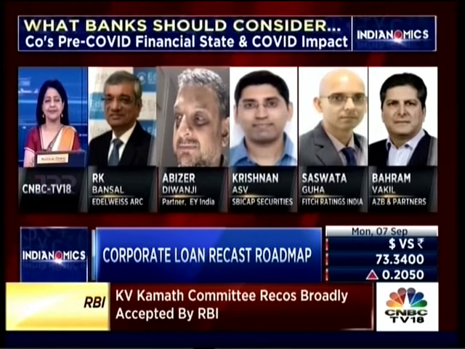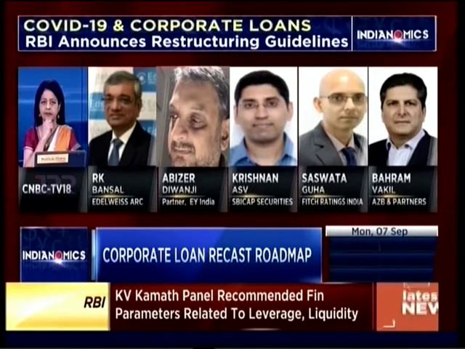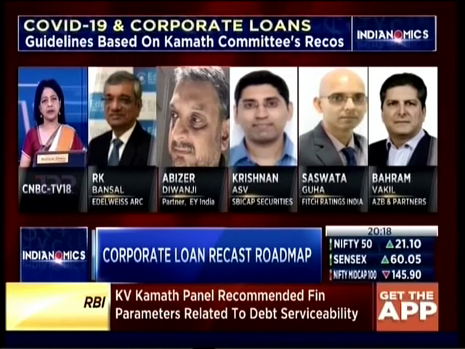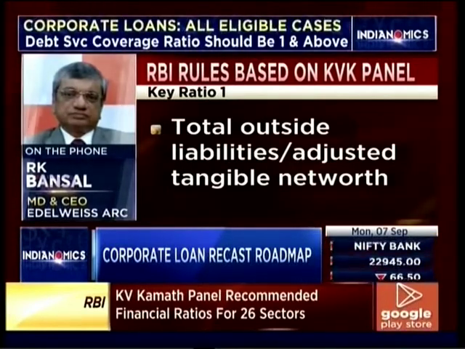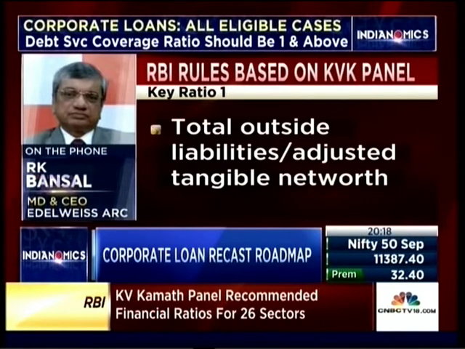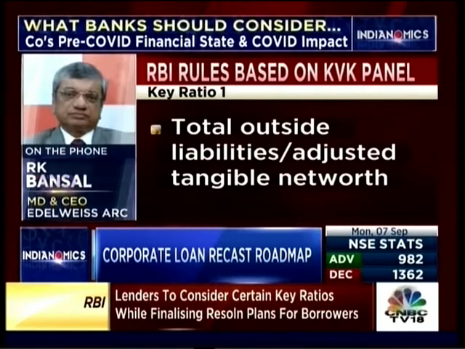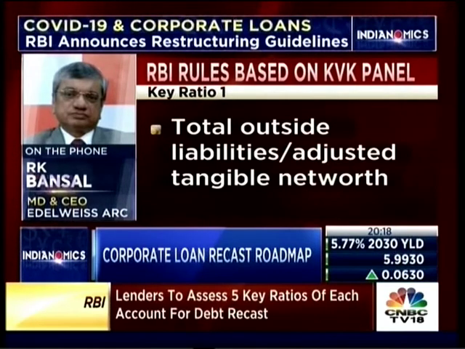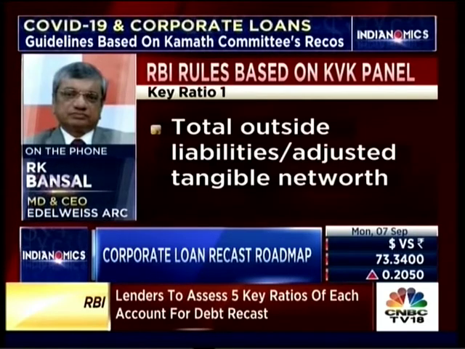I think, Lata, what I have seen up to now, it's a good move by RBI and the Kamath committee. But there are 2-3 new things which I find as compared to, let's say, CDR time. One is that instead of plain debt equity ratio, it is linked to adjusted net worth, which has been a big problem in the earlier round because many people had structured or leveraged in multiple levels. So adjusted net worth criteria normally was not being followed earlier. So this is a good thing. Second, I find a new addition in debt to EBITDA ratio, which banks used to look at, but in CDR it was not.